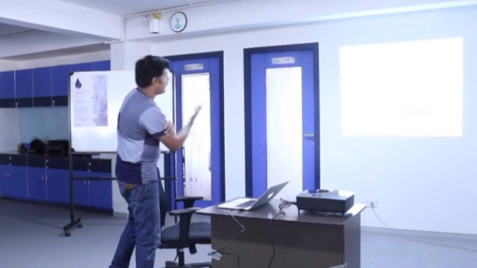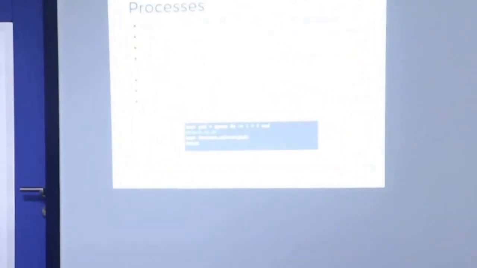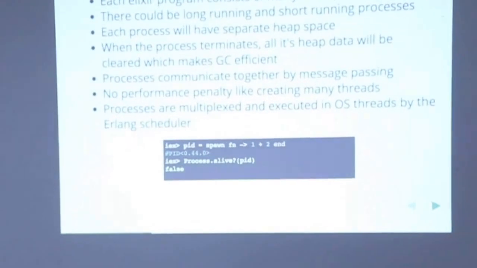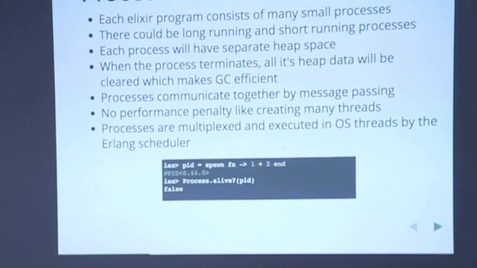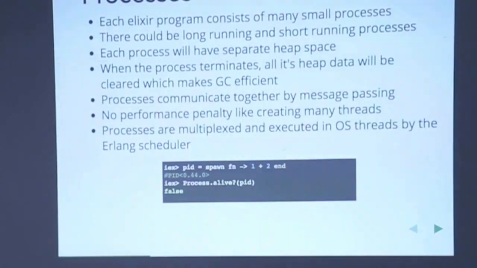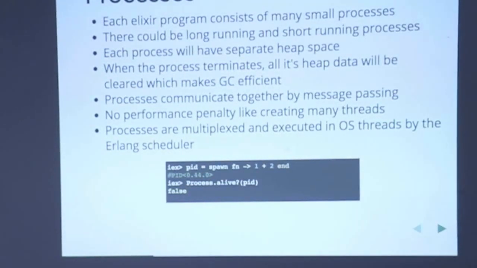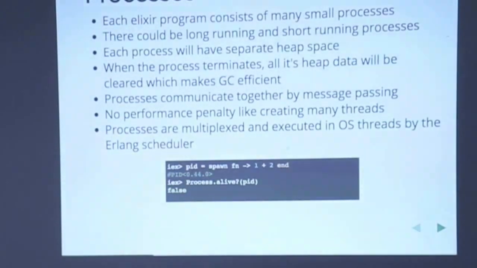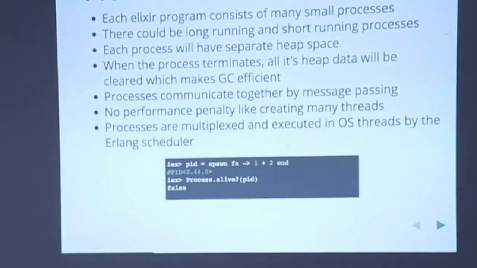So again, that's a very simple example of how you spawn a new process. You say spawn, and you take a function which just adds two numbers. Any process that you spawn in Erlang gets a PID back. The PID is the reference to the process, so it's like a name. Without a PID, you can't call a process, so it has to be either a PID or a name. We'll see how to register names and things like that later.